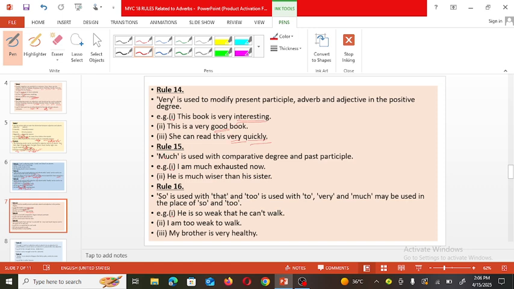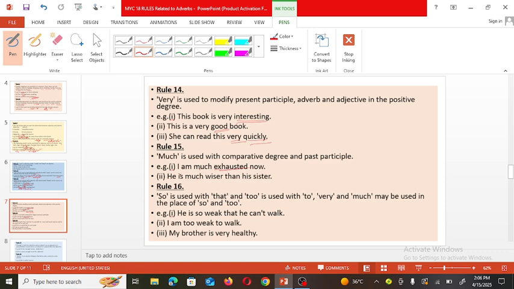Now the next one: much is used with a comparative degree and a past participle. Two examples are given. I am much exhausted now. Here exhausted is a past participle. So much exhausted.